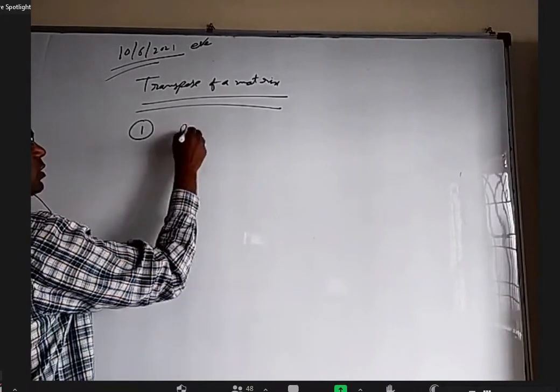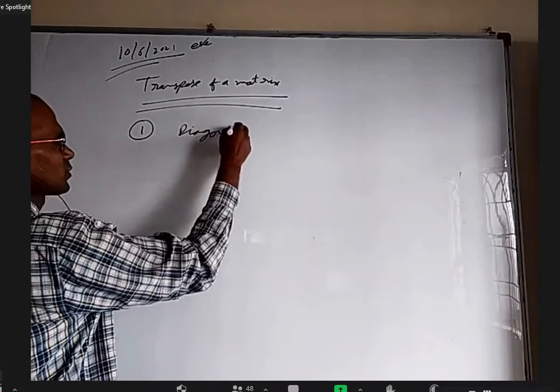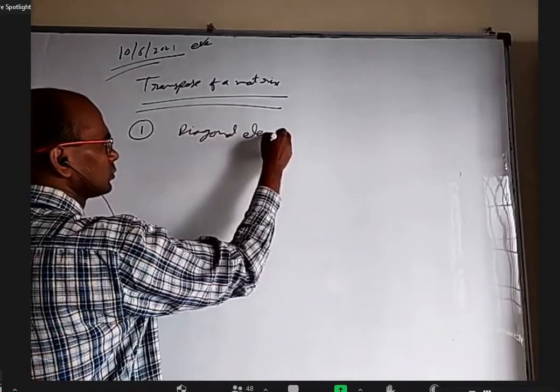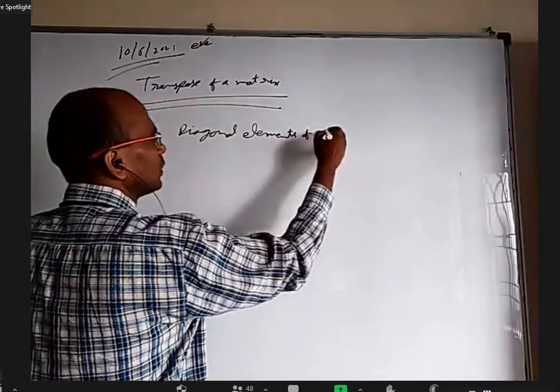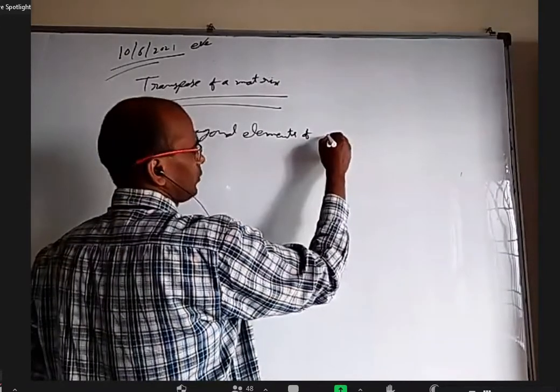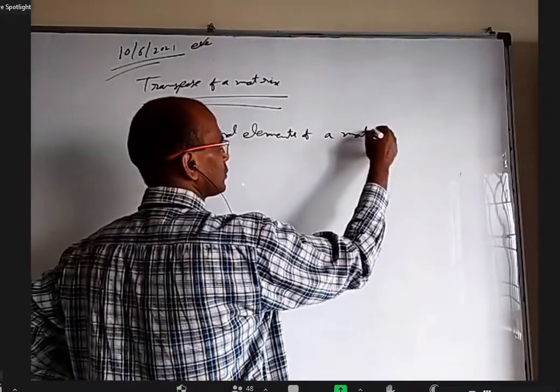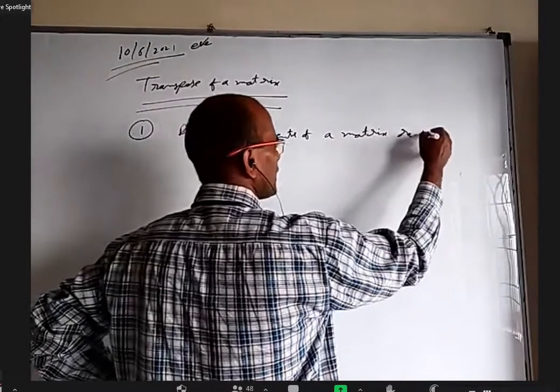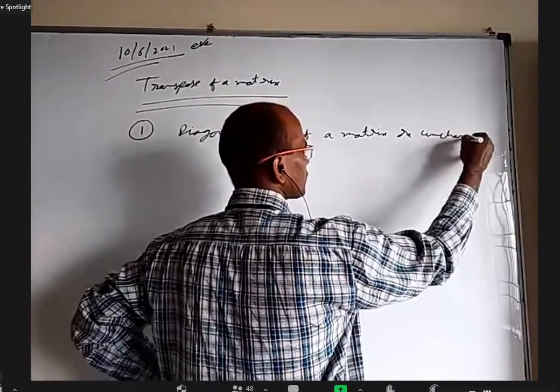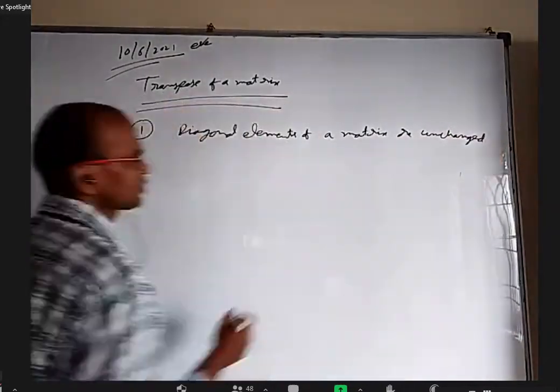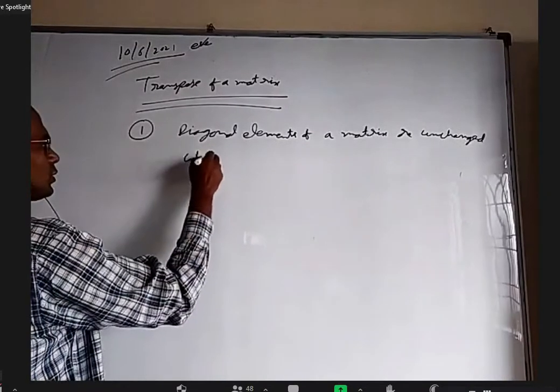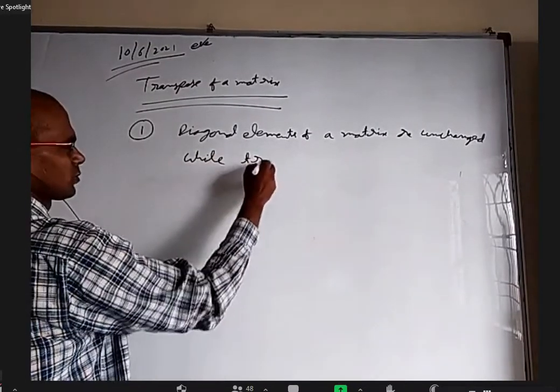You can write if you want: diagonal elements of a matrix are unchanged. Diagonal elements of a matrix are unchanged while transposing it.